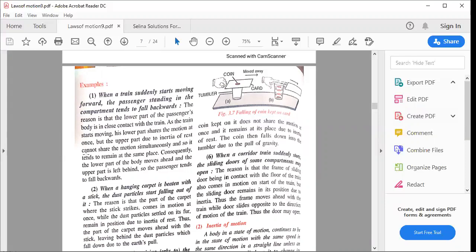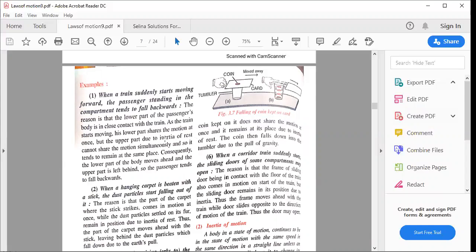So as the train starts moving, the lower part shares the motion. तो तुम्हारा जो पैर होता है वो आगे की तरफ चला जाता है because the train is moving forward. But your upper part, what happens? The upper part is at rest. The lower part हिल जाता है. The upper part is at rest.